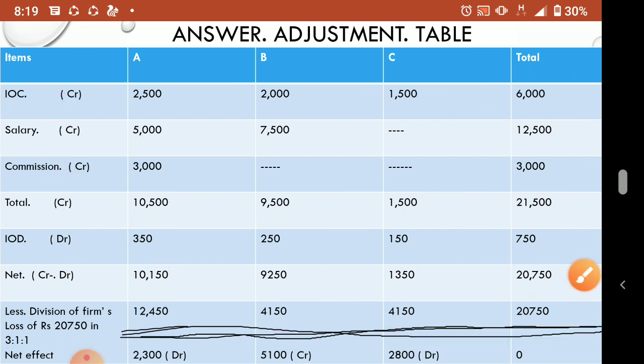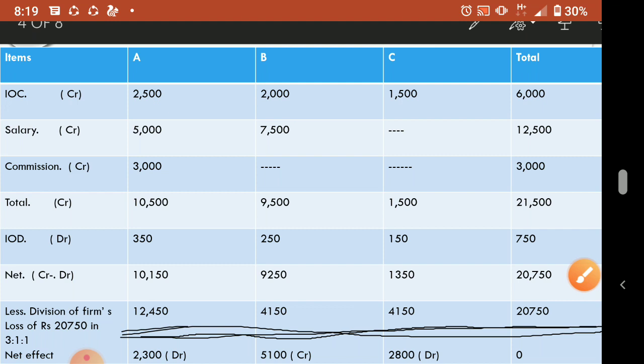Now what is the adjustment? You see here, A 2,300 debit, B 5,100 credit, and C 2,800 debit. Those who are debit, their account is debited. Those who are credit, their account is credited. So A and C are debited and B's account is credited. Understood? So we will pass a journal entry.